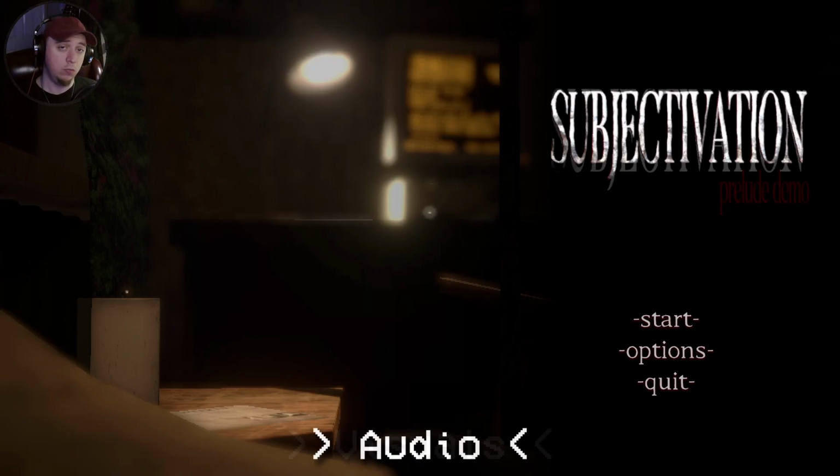Now, in terms of audio, I like the audio in the game a lot, actually. There's not much going on, though, unfortunately. You have these odd tones and music and ambience here on the main menu, which I also think helps set the tone very well. But while in-game, there's not much music or ambience at all, except for a couple of instances, especially while fighting the monsters, which I thought sounded great.